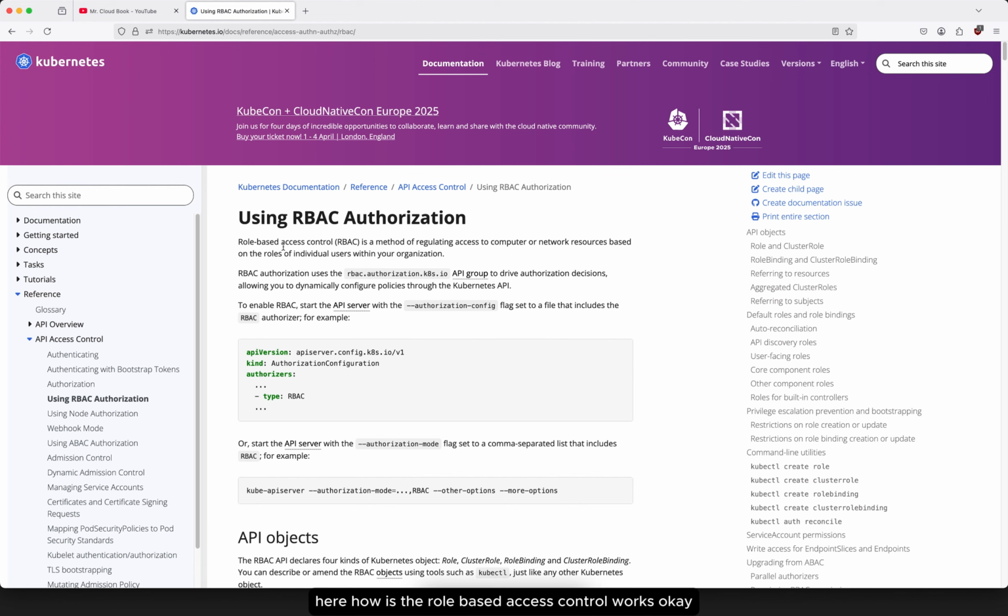So how does role-based access control work? RBAC in Kubernetes defines these rules by assigning roles and permissions to pods or users at the cluster level as well. Roles define what actions, like reading, writing, and deleting, are allowed on certain resources like pods, deployments, or namespaces.